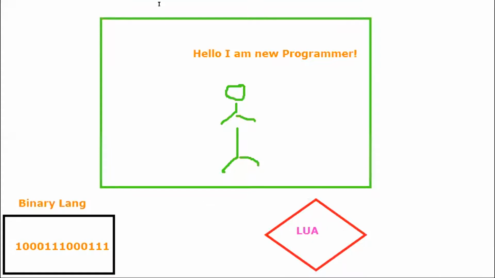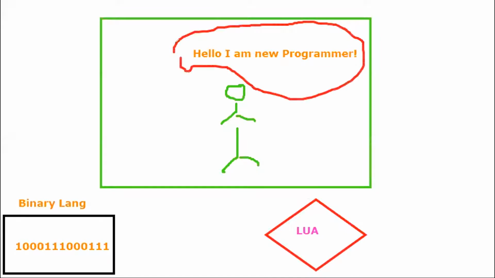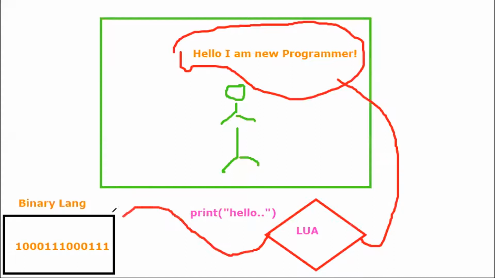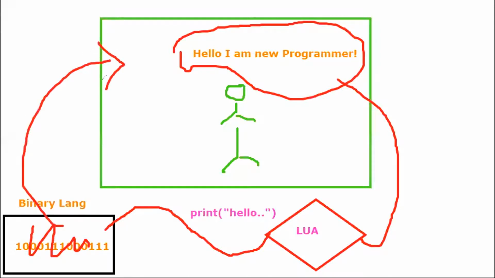So what's going to happen? We simply need this thing on our screen, on a Roblox game. We're going to write something in Lua like that. We're going to just write print hello, or whatever you want to say. And finally, Lua will understand your code, and Lua will go to the computer, and something is going to happen, blah, blah, blah. We don't care because we are not being a scientist right now. So finally, that's going to get compiled inside, and in your Roblox game, you will be able to see this thing. Okay? That was a very quick introduction.